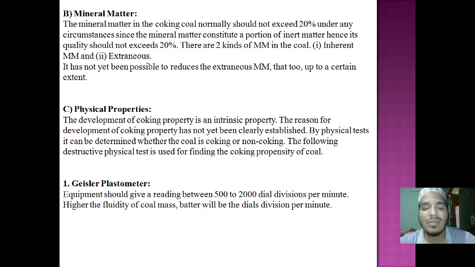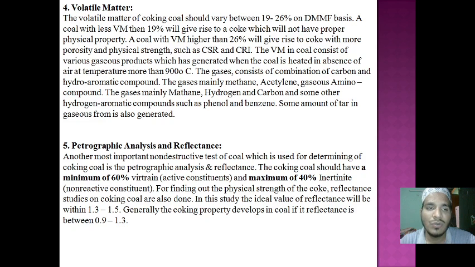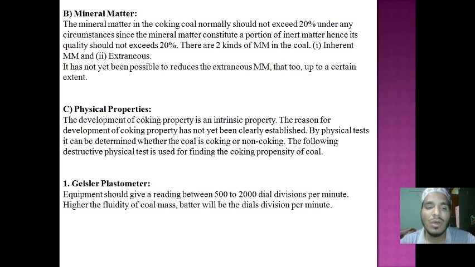The first is Gieseler plastometer, second is Crucible swelling index, third is swelling index, fourth is volatile matter, and fifth is petrographic analysis reflectance. These are the five different tests to know the property of the coal.